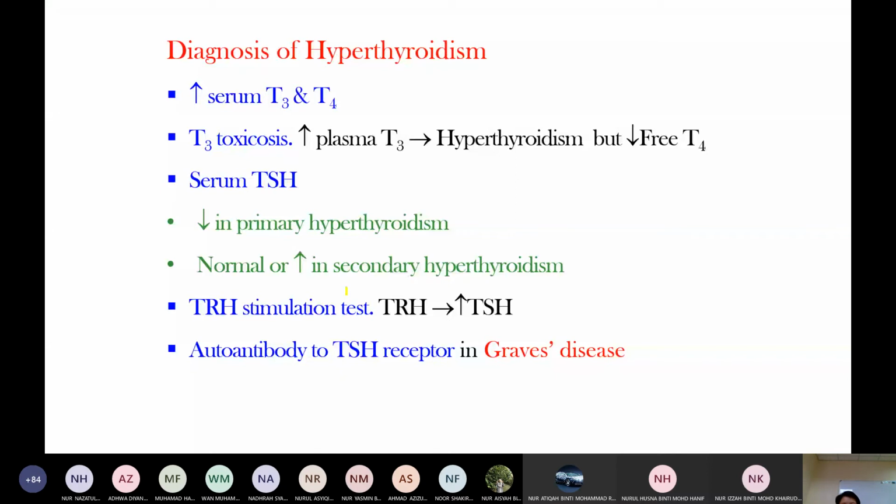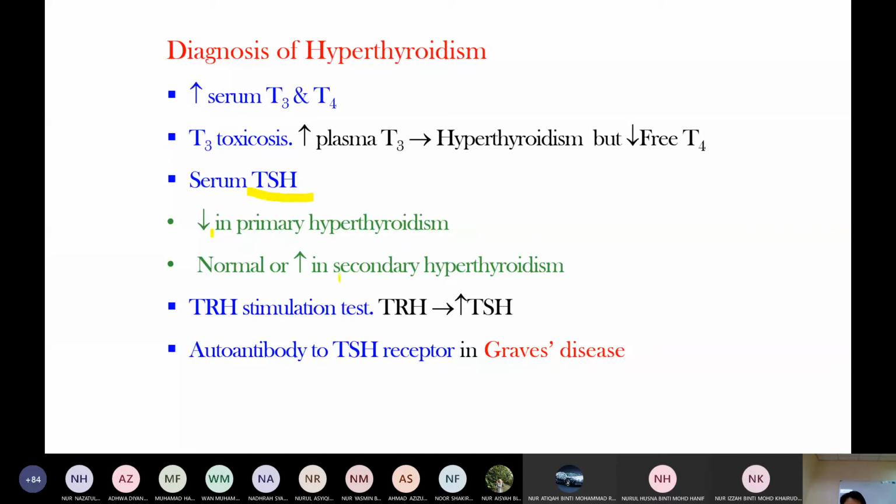Diagnosis of hyperthyroidism. This one is easy. Hyperthyroidism means T3, T4 levels increase. T3 toxicosis means T3 level increases. And here what we need to explain is primary and secondary. In primary, there is primary increased thyroid hormone, then there is negative feedback on the anterior pituitary. Therefore, serum TSH level is reduced in primary hyperthyroidism because of negative feedback. This one is understood.